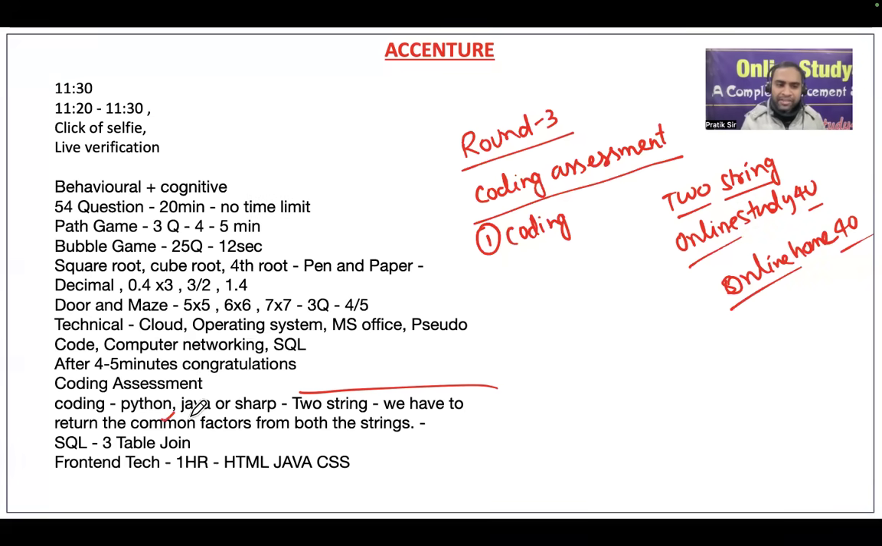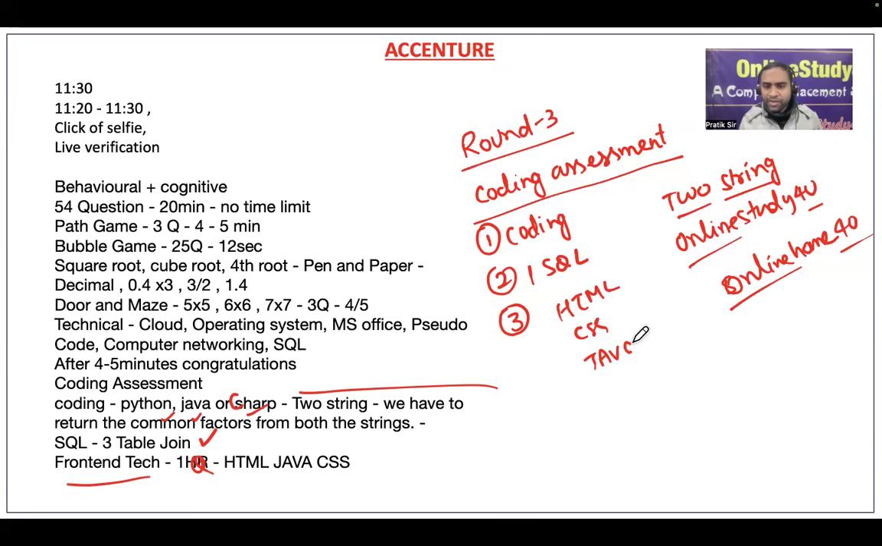One coding question, Python, Java, or C sharp you can use. So C++ was not there. Okay. And in that, there was one SQL question. So 3 table join type. And then front end tech, we had one question. Okay, so one question, and that was based on your HTML, CSS, and Java. So this was the round 3.